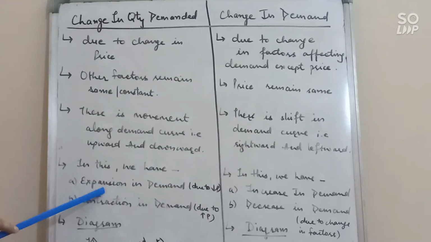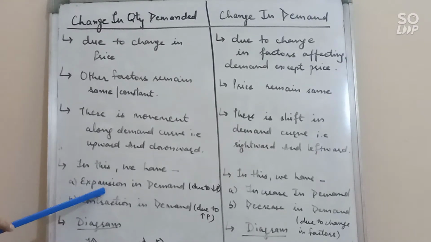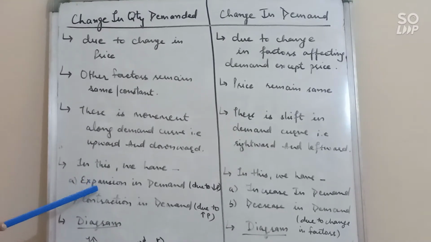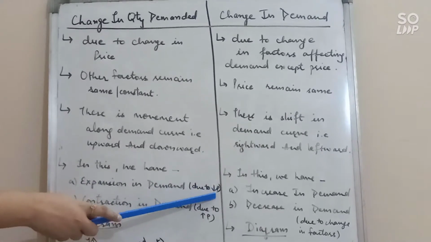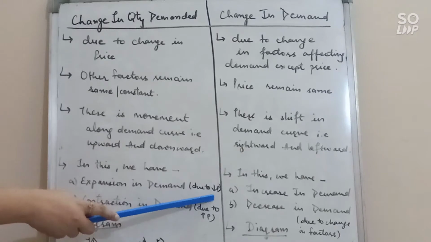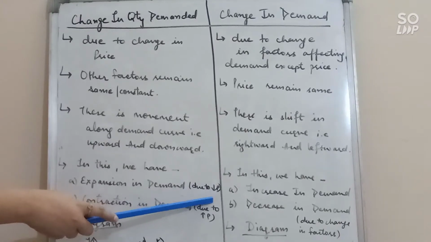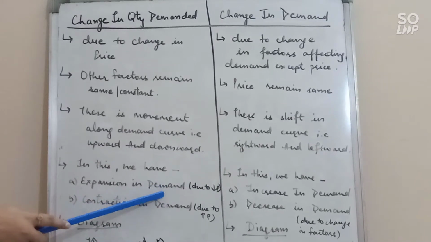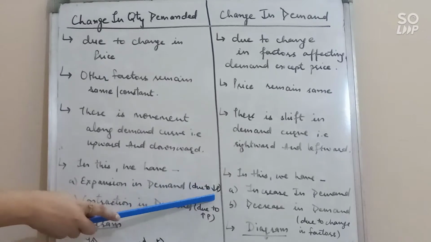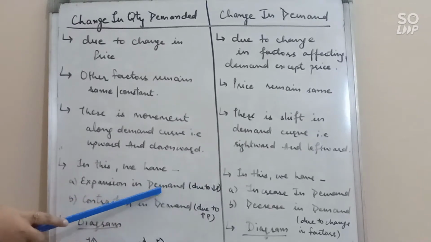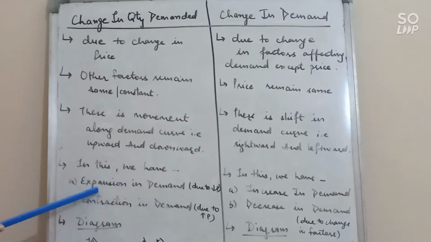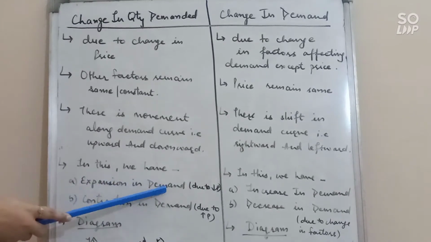Expansion means increase. Whenever there is a rise in demand, a rise in quantity demanded, it is due to a decrease in price, because we know that there is a negative relationship between price and demand. So obviously demand will rise only if there is a decrease in price. That change is known as expansion in demand.